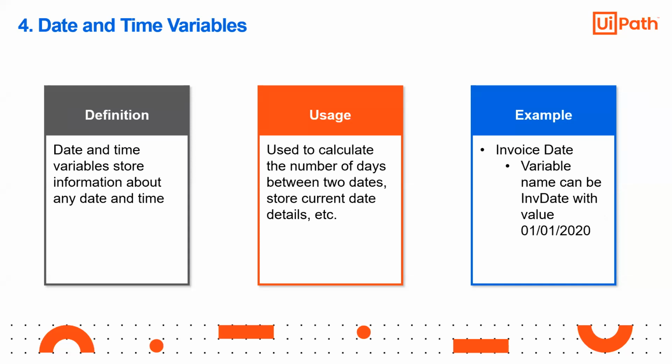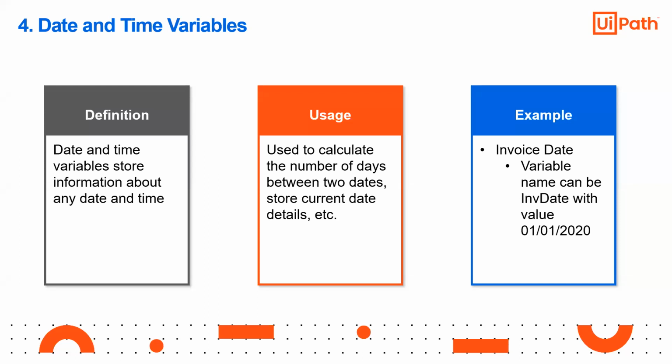Similarly, we have the date and time variable, right? This is a little bit different from the regular variables we have. The date and time variable stores information about any date and time, and is used to calculate the number of days between two dates, or store current date details, right?